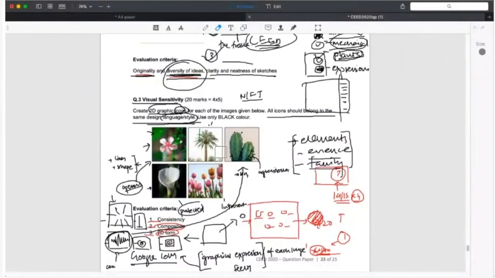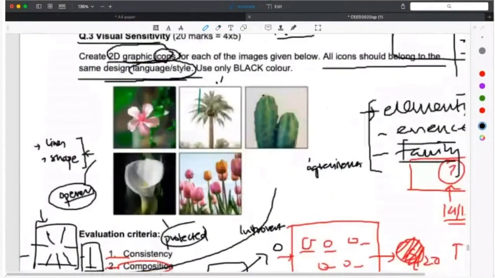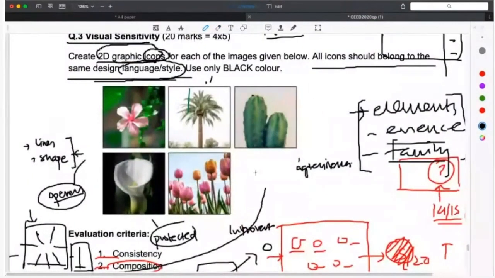There are characteristics of every object given to you, every flower given to you. Cactus has those thorns. The coconut tree has a different type of leaves. So what stands out here is the type of leaves, basically. Okay, the type of petals. So you make that shape. In the first flower, it's not a smooth petal.